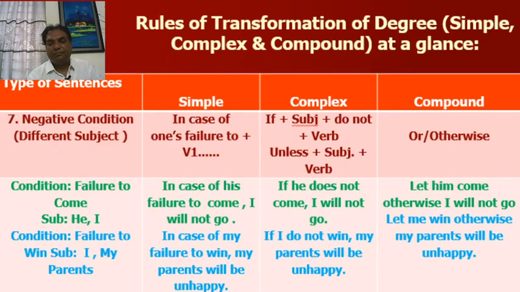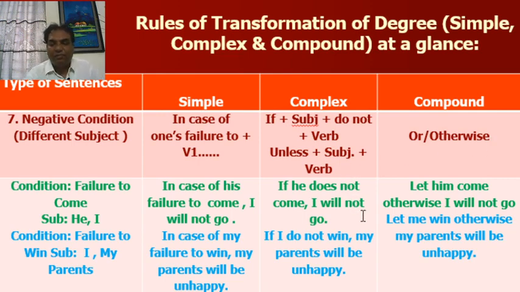Now, rule number 7. Negative condition, different subject. In this case, in simple, you have to start with in case of one's failure to. You have to be careful about using this: failure to plus verb. Complex: if plus subject plus do not plus verb, or unless plus subject plus verb. In compound, you have to use or, otherwise.